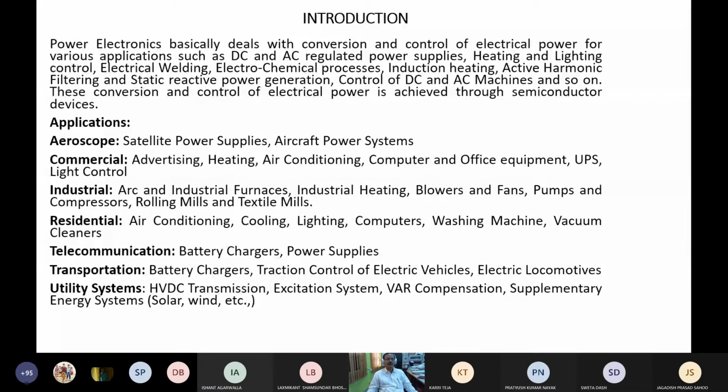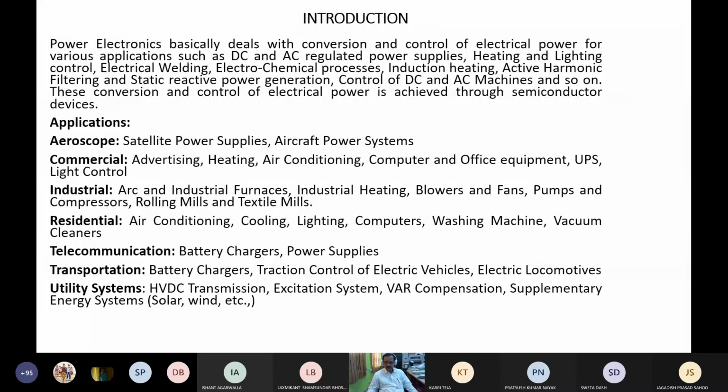And residential: air conditioning, cooling, lighting, computers, washing machines, vacuum cleaners, induction heaters. Nowadays, every household has an induction heater. Telecommunication, battery chargers, power supply, transportation, HVDC transmission, everywhere.